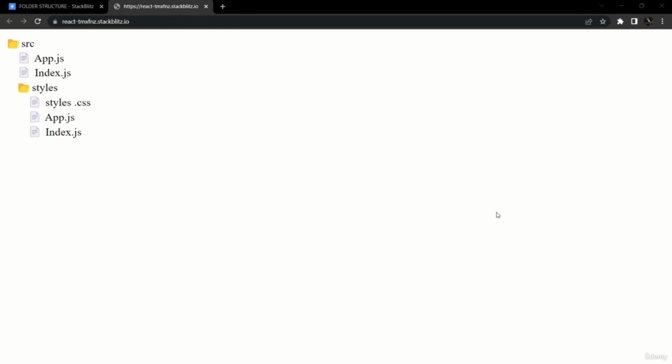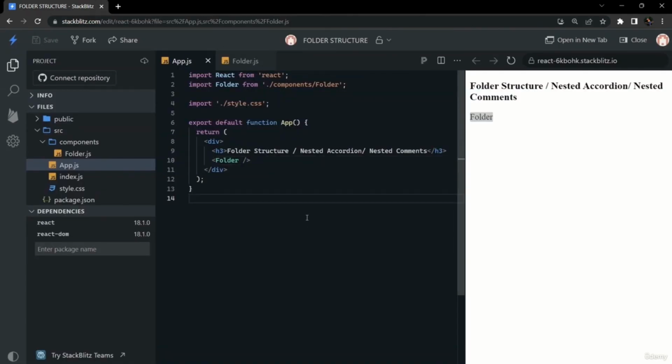Hello everybody. In this video we will develop a VS Code like folder structure. So here we have a parent folder, that is src, and it has two files, and the third is a folder, and that folder has sub files. Questions similar to this can be asked, like nested comments, multi-level coding. In this video we will see how to develop this kind of coding problem. So here we are developing a multi-level folder structure.